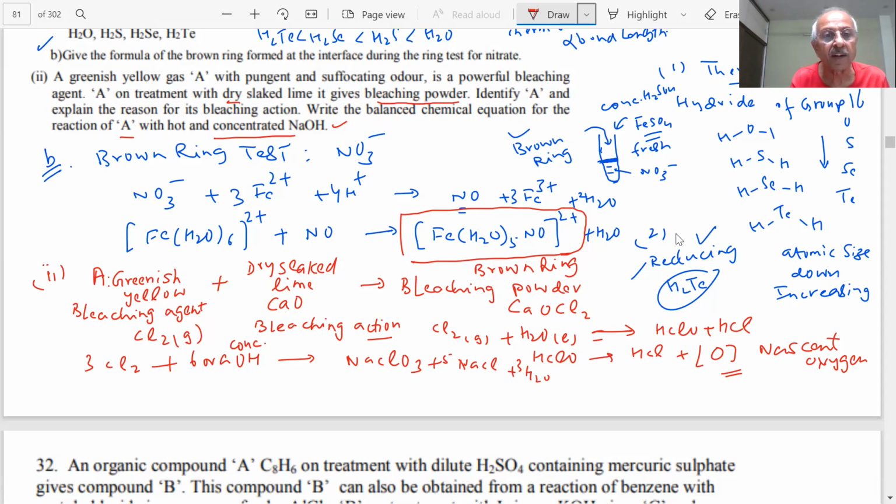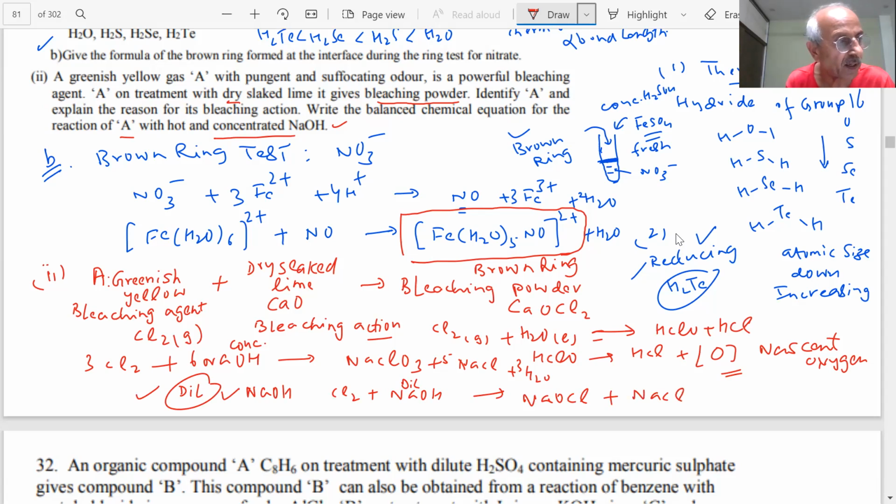And if dilute NaOH is used, then what do you get? If a question has been given with dilute, then what is the reaction? They can ask you that also. These are important points on how the questions could be changed in the paper. With dilute NaOH, it will not form NaClO3 because that is not so strong. It will form NaOCl. And you will get NaCl, and again you will get water.